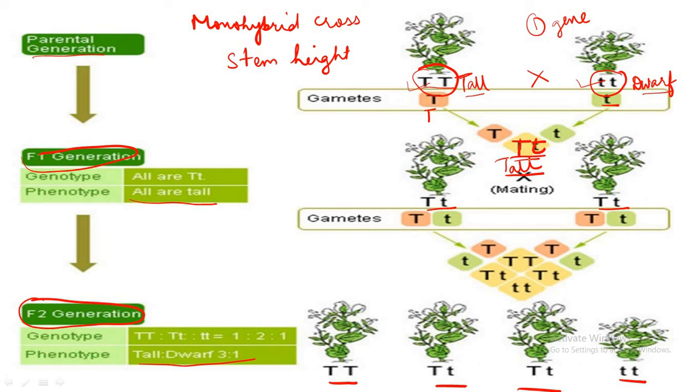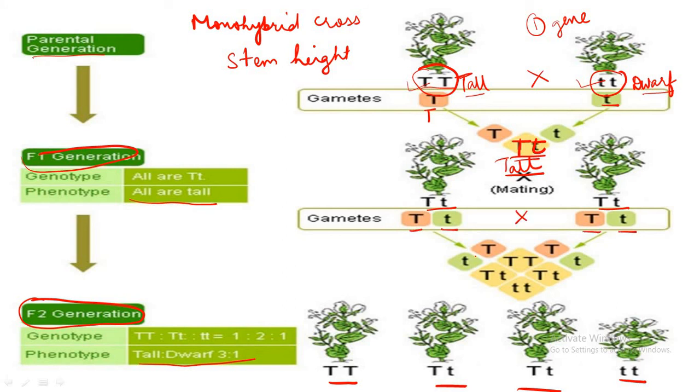So the phenotype of F1 generation plant was tall and the genotype was capital T, small t. Now, when he self-pollinated this filial 1 generation progeny, capital T, small t, the gametes produced are capital T, small t, here also capital T, small t.